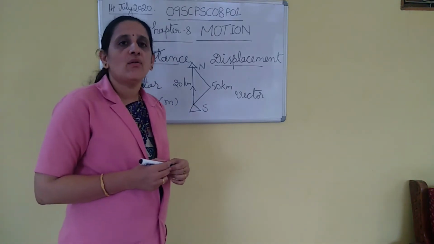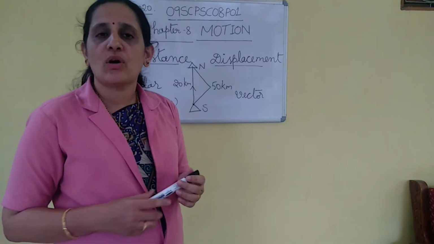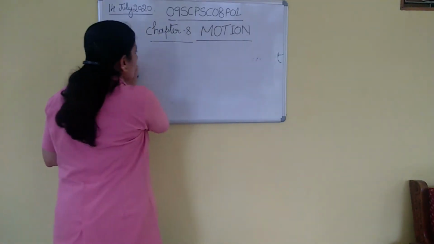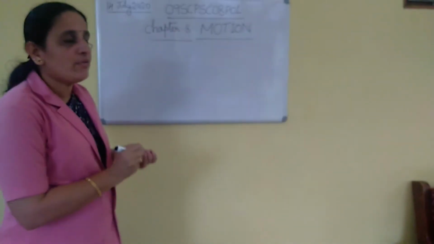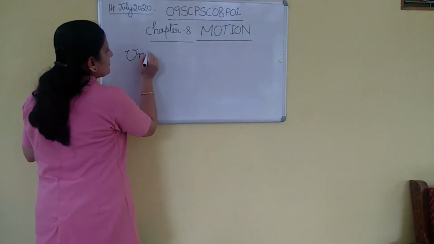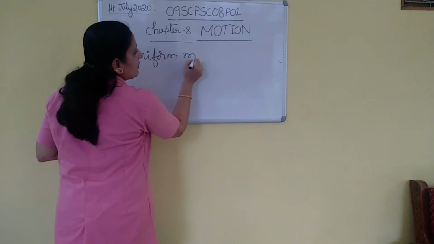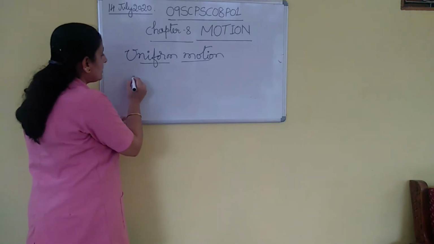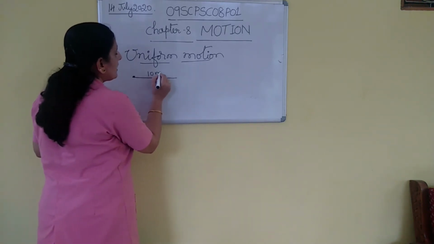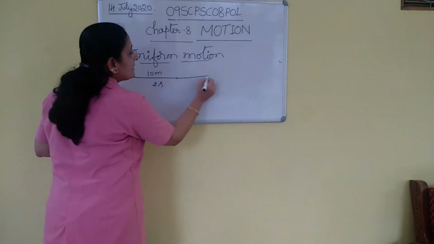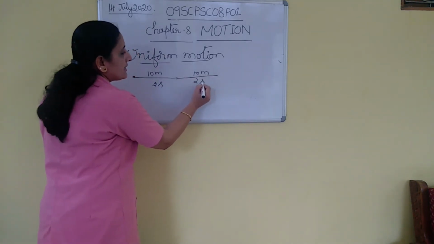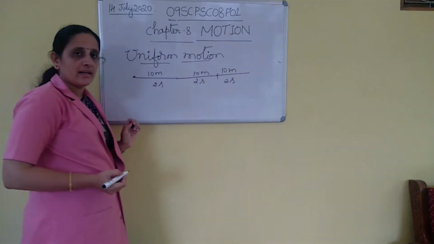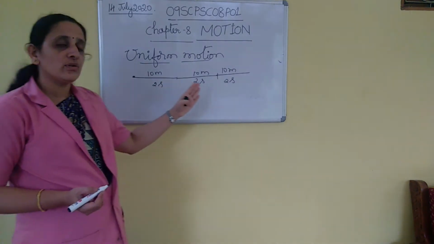Next you have to learn what is uniform motion and what is non-uniform motion. Let us see what is uniform motion and what is non-uniform motion. See, uniform motion. Suppose an object covers 10 meters in 2 seconds and another 10 meters in 2 seconds and another 10 meters in 2 seconds along a straight line. Then we can say that the object is in uniform motion.